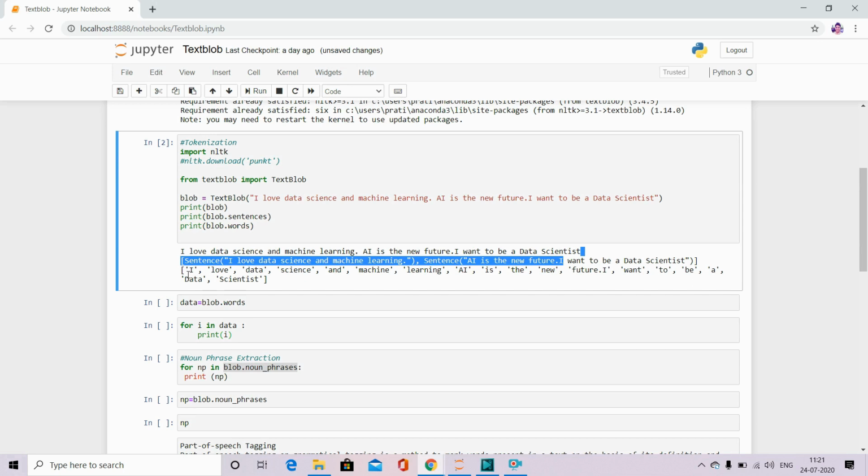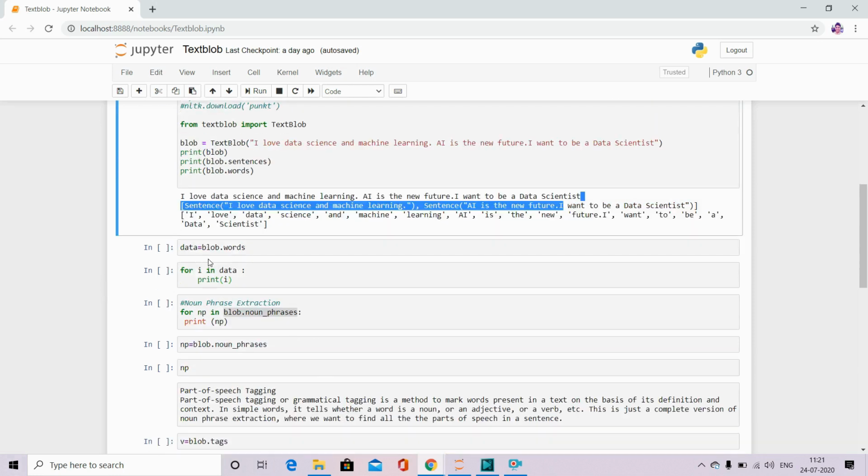If I'm writing a bigger program somewhere, I can simply use these words from this list and pass it through. So now it has become very easy, because when we are using a string, it is very difficult to get each word from a sentence or from a string. So tokenization is very important.